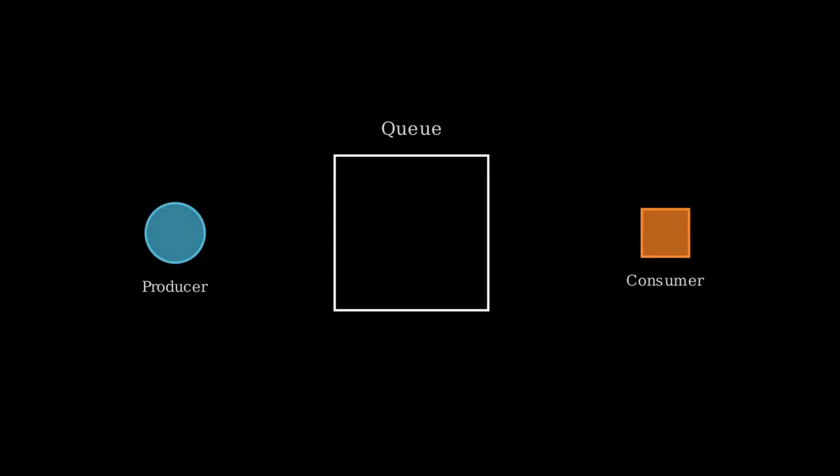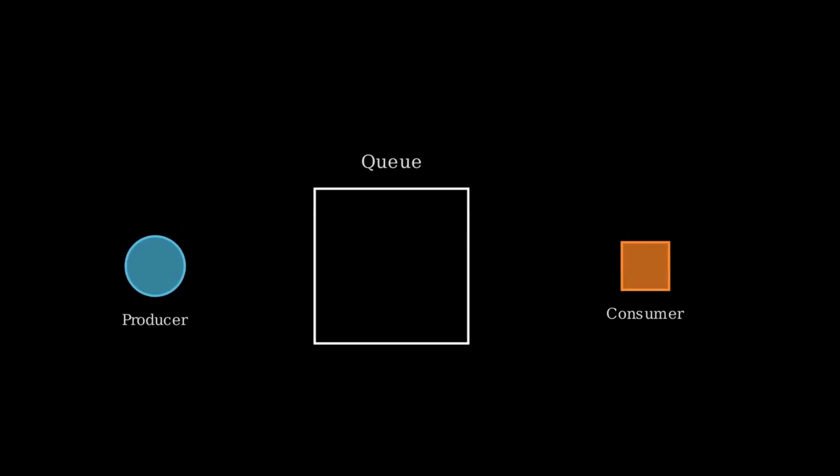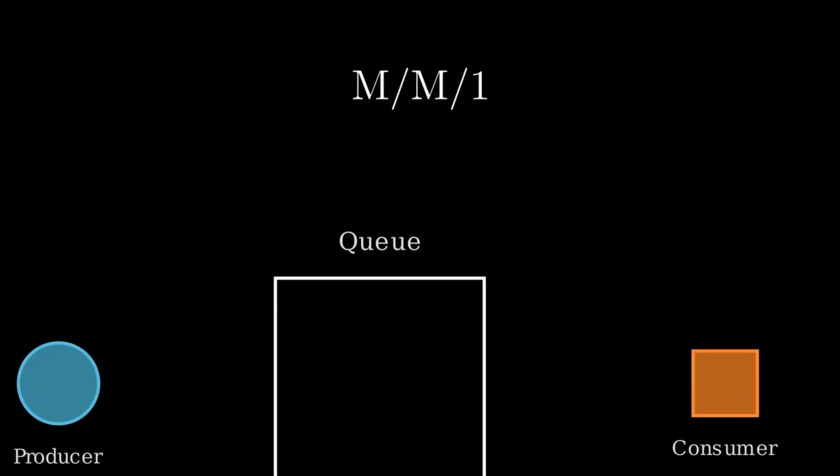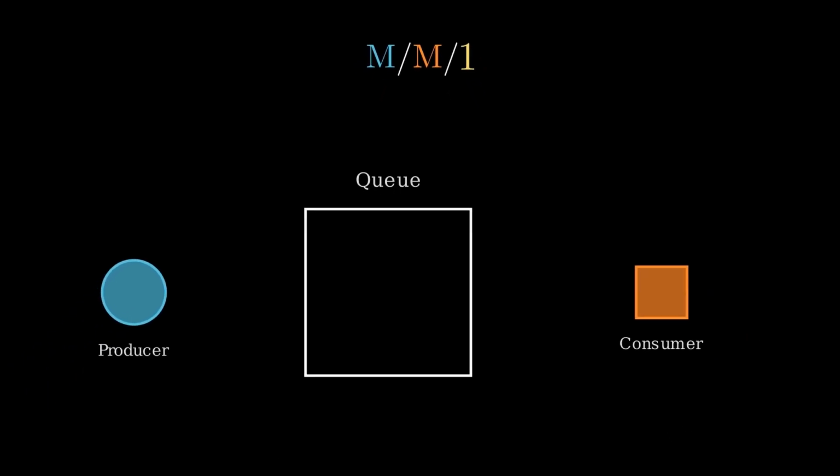Let's take a look at Kendall's notation for a sec. We've been looking at an M/M/1 queue. The first M tells us the producer is sending messages randomly, and there will be periods of bursts and gaps. The second M tells us the time it takes for the consumer to service a message is also random. And the 1 tells us that there is one consumer.